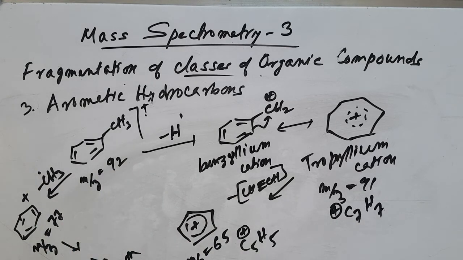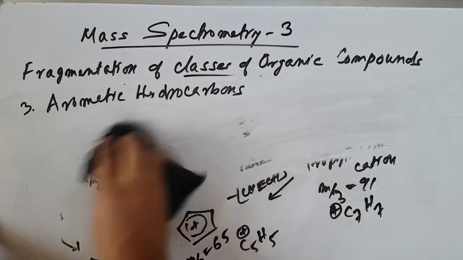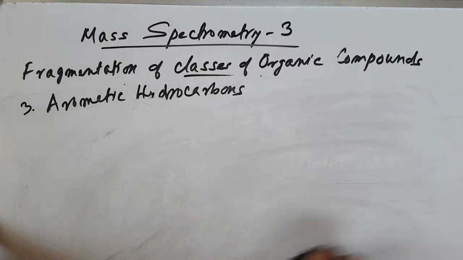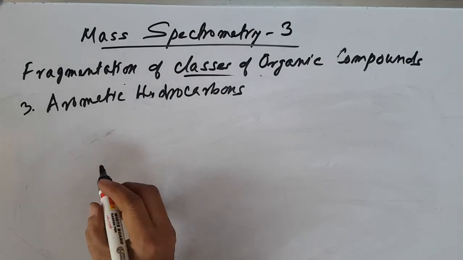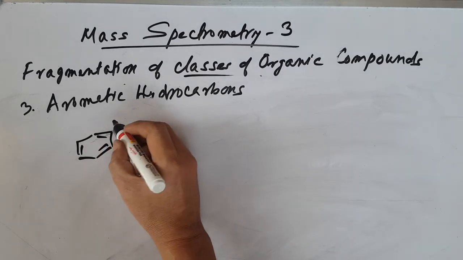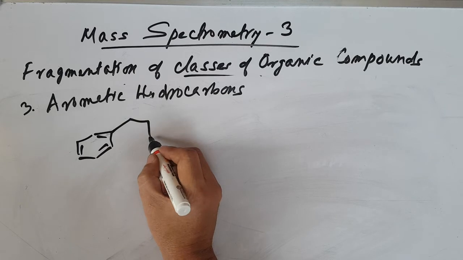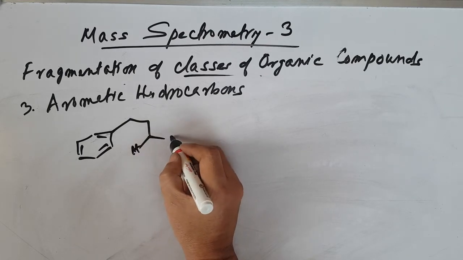Let's see another, branched one, showing the McLafferty rearrangement. For example, let's say benzene linked with a longer chain, alpha, beta, gamma, with hydrogen here and one CH3 here.